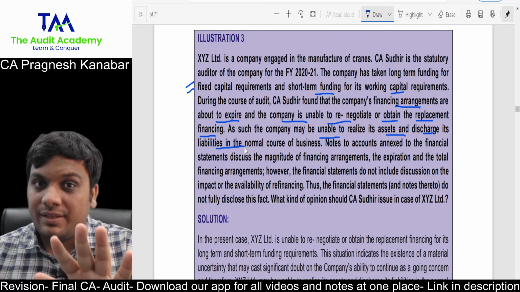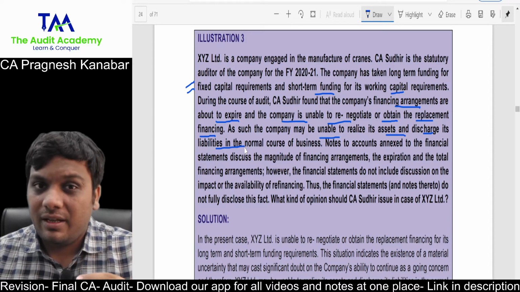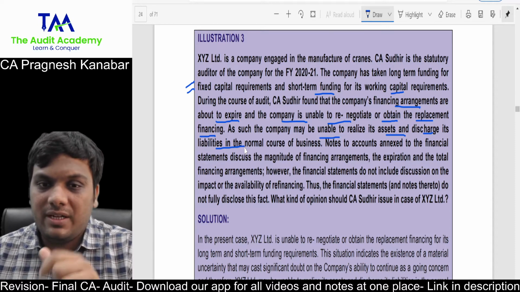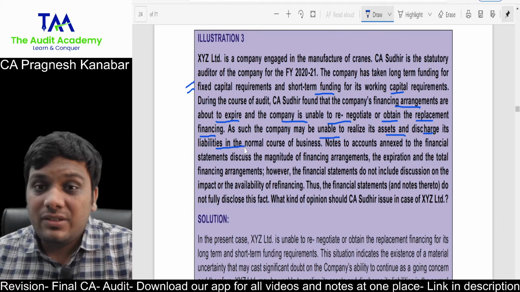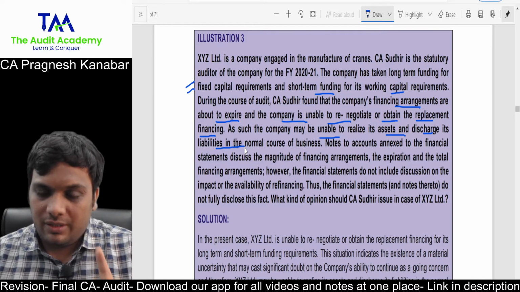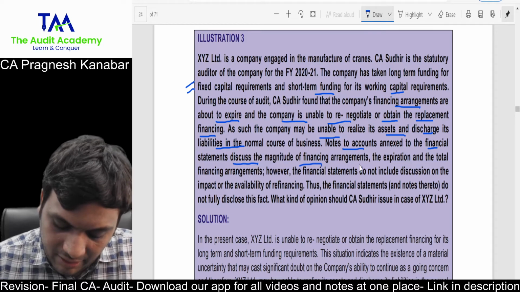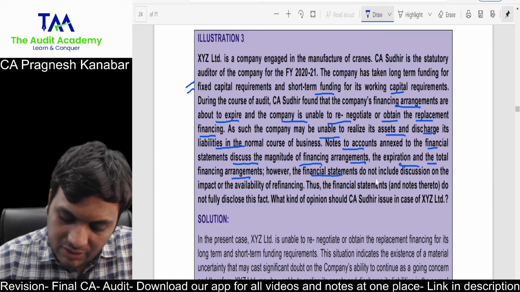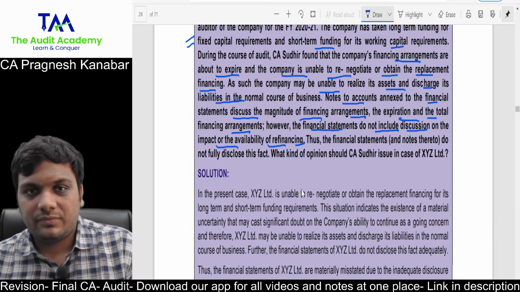But wait. The first thing as a student you need to analyze whenever this kind of question is there is whether there is a misstatement or not, whether you have obtained the evidence or not. Now you have obtained the evidence. You can see from this English that you have obtained the evidence. All right. Now there is a material uncertainty over their going concern. We want them to give adequate disclosures in the notes to accounts. Correct. Notes to accounts annexed to the financial statement discuss the magnitude of financial arrangements, the expiration and the total financing arrangements. However, financial statements do not include discussion on the impact or availability of refinancing.